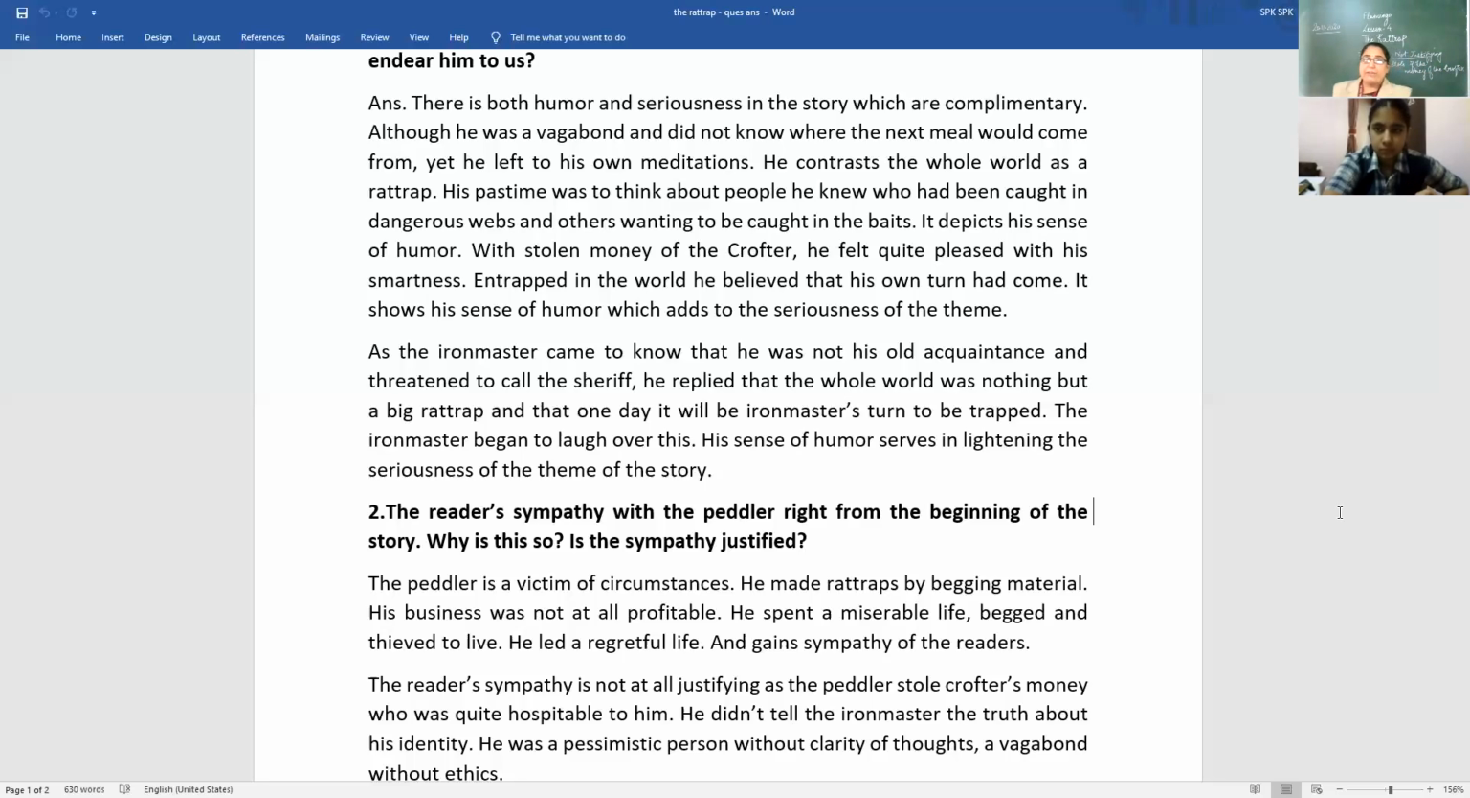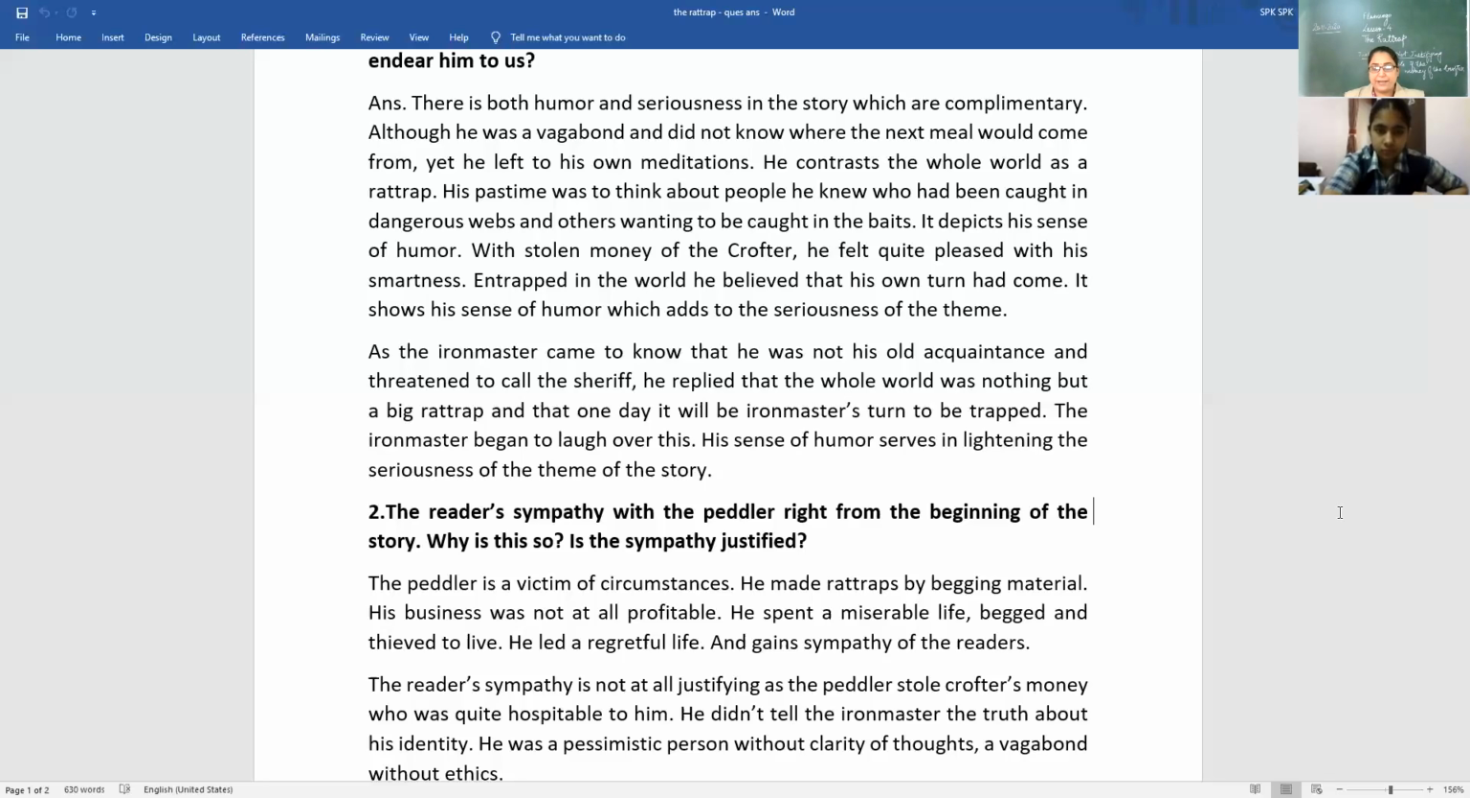Very important point why we cannot justify the sympathy with this peddler: he was not a man of ethics, was not a man of values. You cannot steal from a person who is helping you or who has even helped you once. The reader's sympathy is not at all justified as the peddler stole the Crofter's money, who was quite hospitable to him.